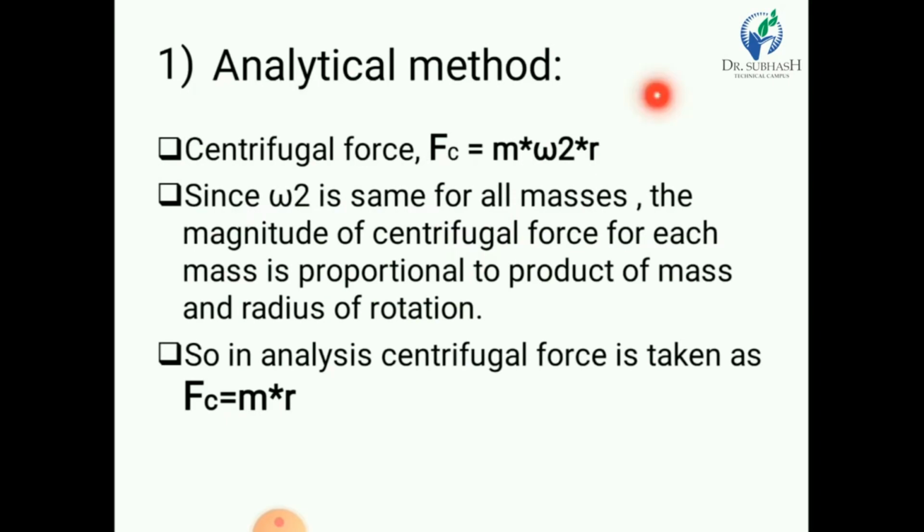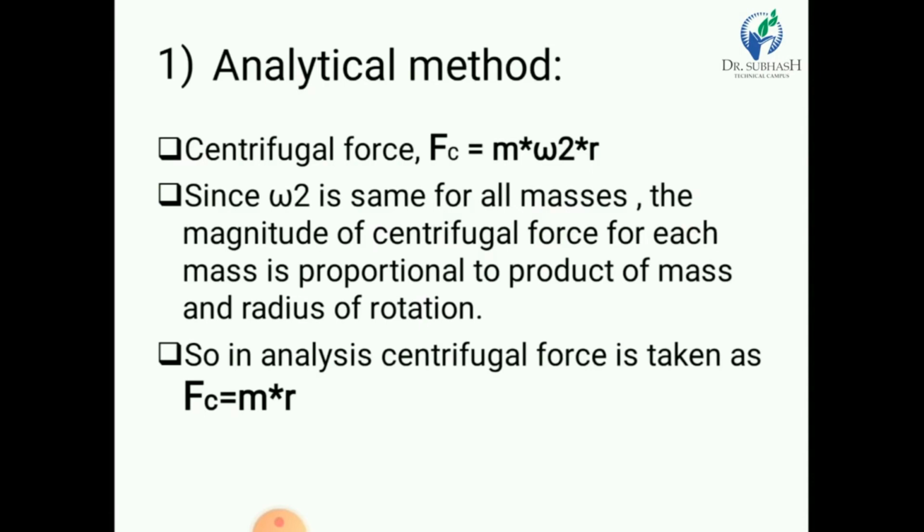We know that centrifugal force is m omega square r, where m is mass, omega is the angular speed of the shaft and r is the distance of the masses from the neutral axis. Here omega square is the same for all masses, because Fc1 is m1 omega square r1 and Fc2 is m2 omega square r2.